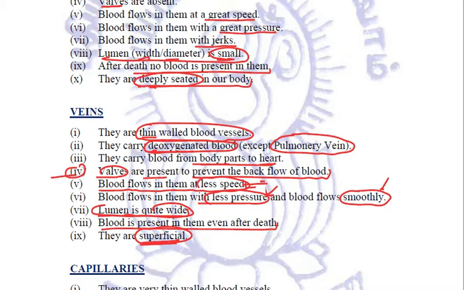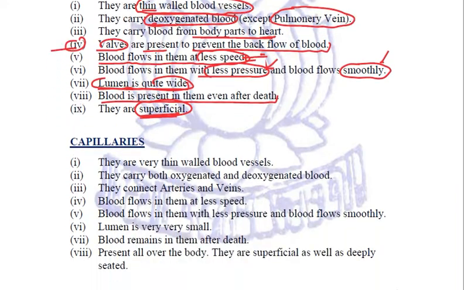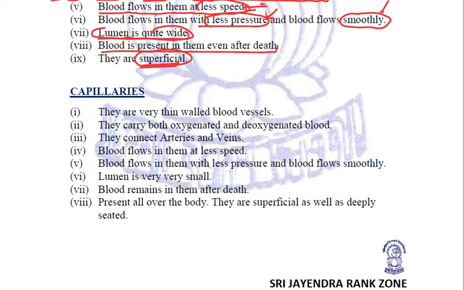Right? The third type of blood vessels, which are the minutest, the smallest ones, are the capillaries. They are very thin-walled blood vessels, and they carry both oxygenated and deoxygenated blood. They connect the arteries and veins, and blood flows in them at less speed, with less pressure, and smoothly.